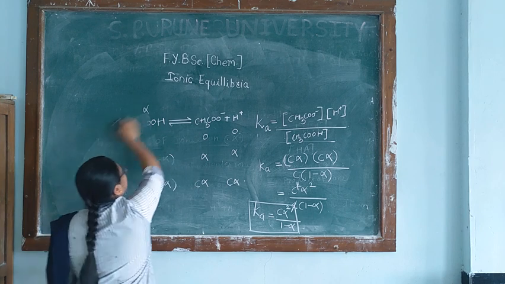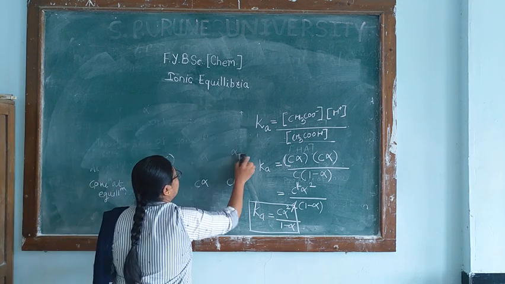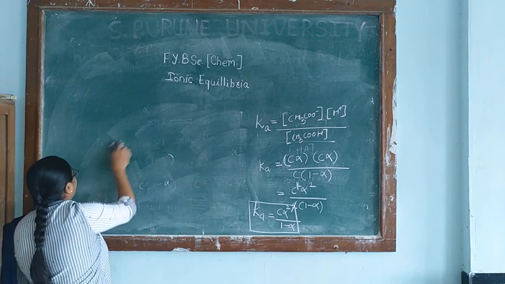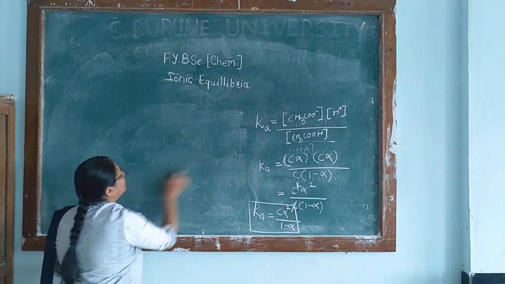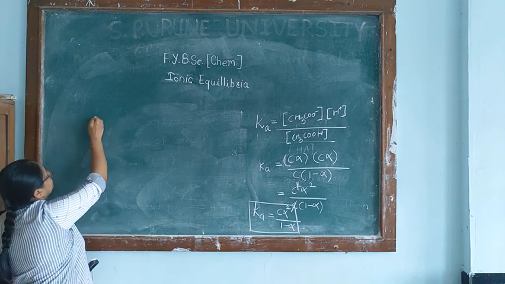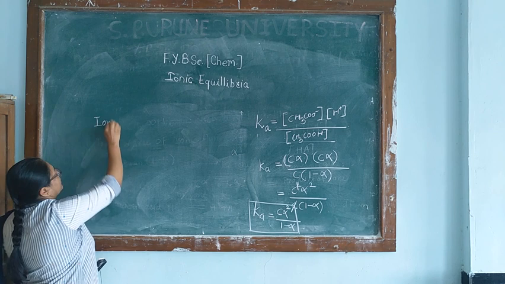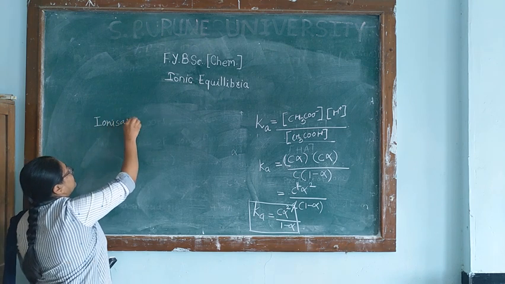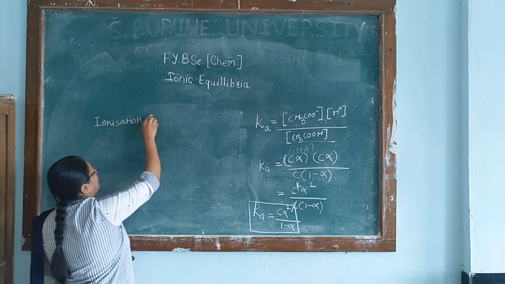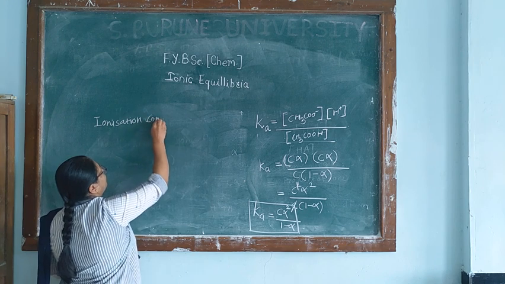Similarly, we can derive the formula for the ionization constant of a weak base.